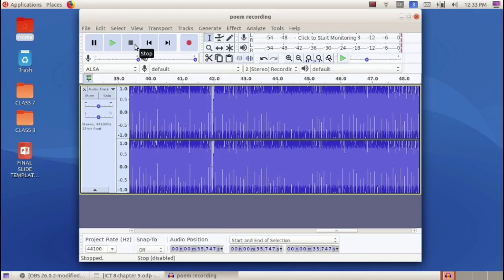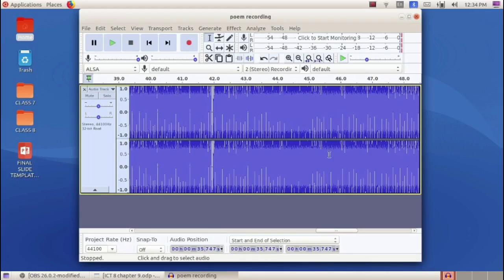Then our next topic is audio tracks. When we record a voice using this Audacity software, we can see an audio track here. This area is known as the audio track. In this we have a waveform. We have two waveforms in this, one at the top and one at the bottom. The upper portion denotes the left channel and the lower portion denotes the right channel.